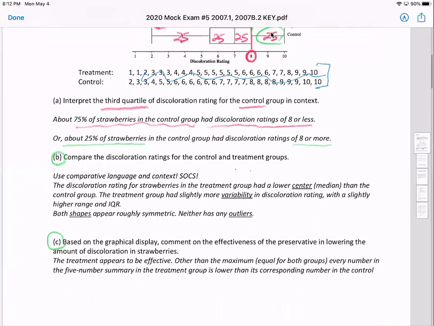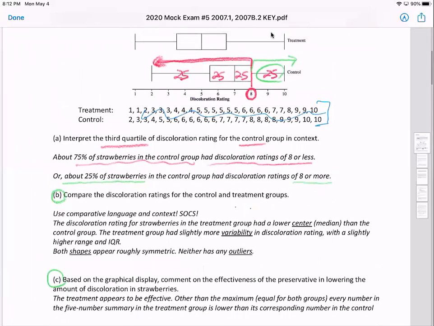Compare the discoloration ratings for the 2 groups. So to get full credit, you'd want to use comparative language, which one's greater, which one's less when it comes to the center and the spread. And definitely make sure you use context. You want to mention the label here, discoloration rating, and you want to mention the control and the treatment. And then lastly, since we have quantitative data, box plots, we're going to use SOCS.